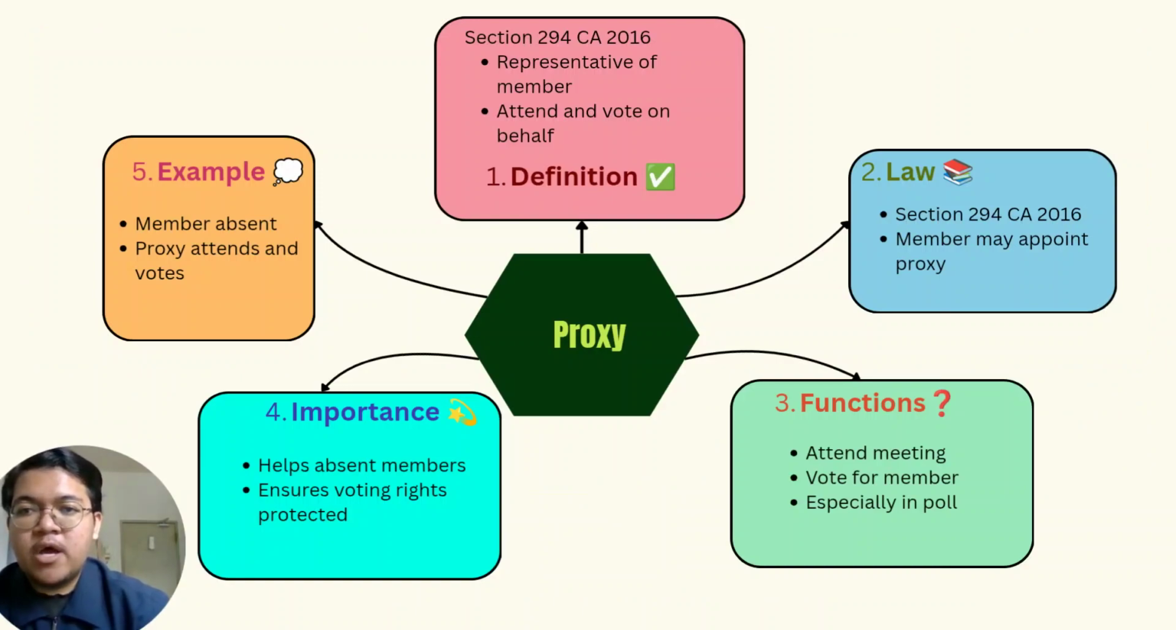Under Section 294 of the Companies Act 2016, a member is allowed to appoint a proxy to attend and vote in a meeting on their behalf. The proxy may also exercise the members' voting rights, especially during a poll voting.